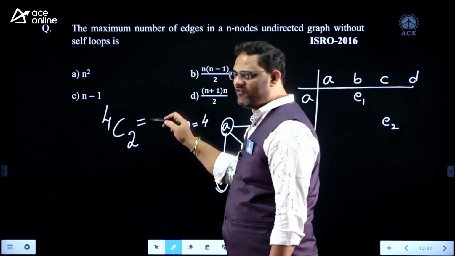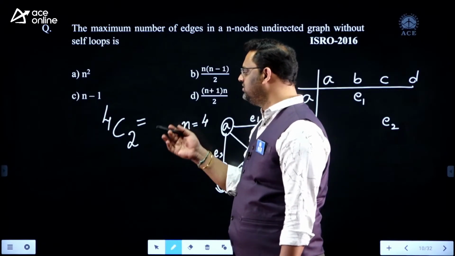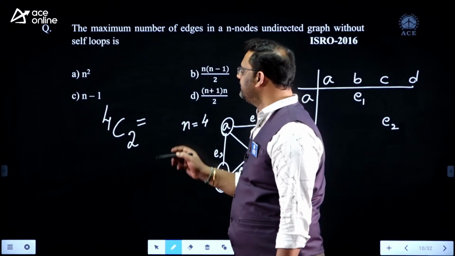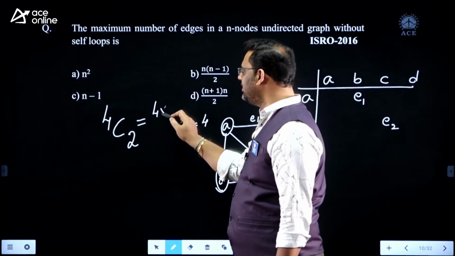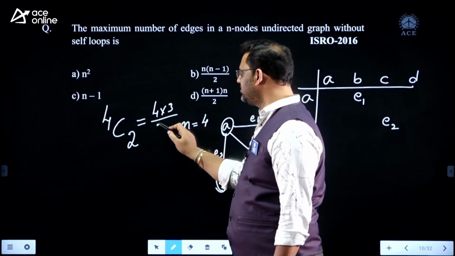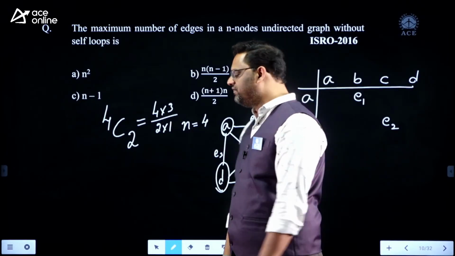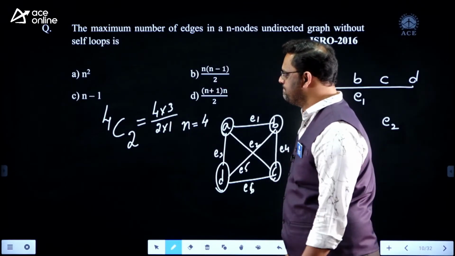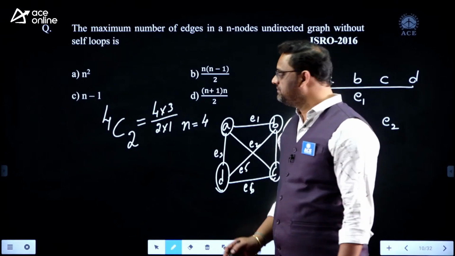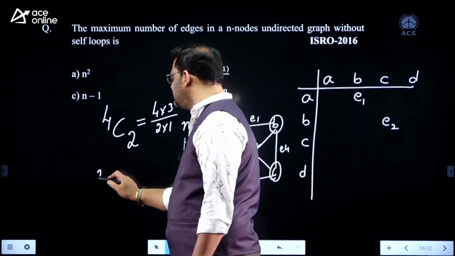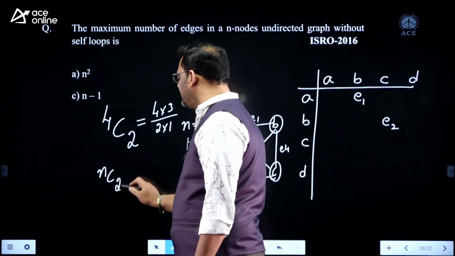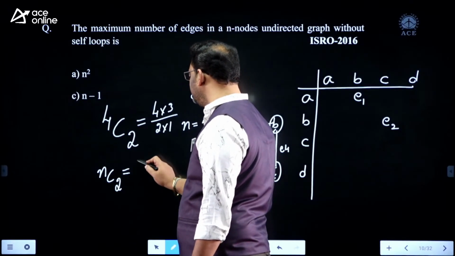4C2 is 4 factorial by 2 factorial into 2 factorial. You can also say 4 into 3 by 2 factorial, 2 into 1. Yes, 6 edges are available and the graph is in front of you. Let us generalize it. If there are n nodes with us, then the maximum possible number of edges is NC2.